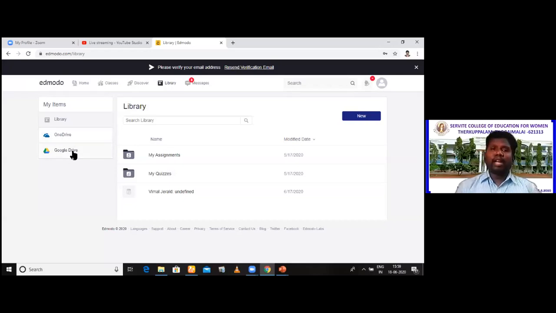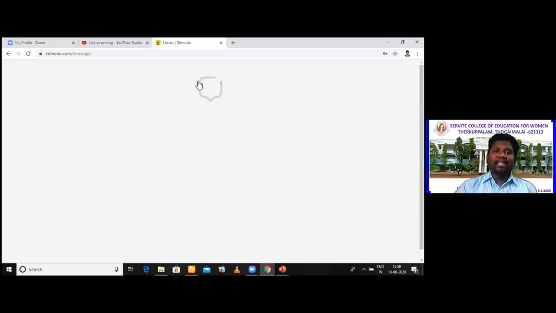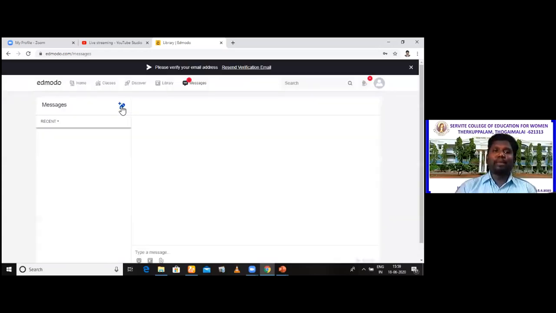What do you mean by OneDrive? OneDrive is a cloud-based storage platform where you can store your materials. And Google Drive is also there; all those who have a Google account have 15 GB of storage where material can be uploaded and shared. So all these are given here. Now the final one is Messages. By clicking Messages, you can send messages to your students by pressing this plus.